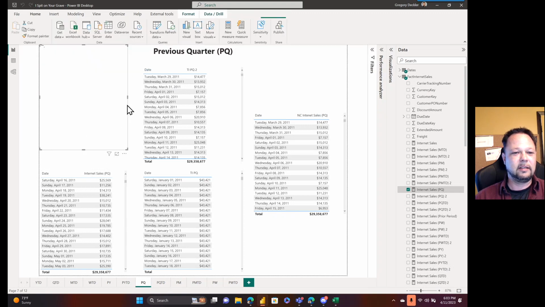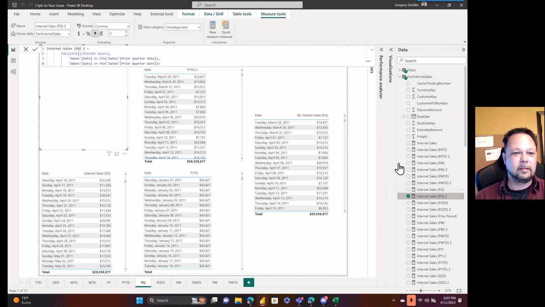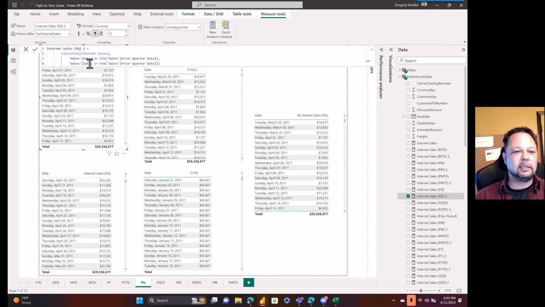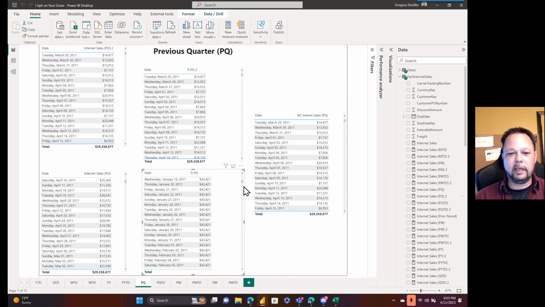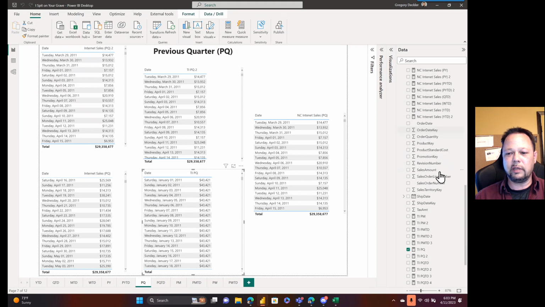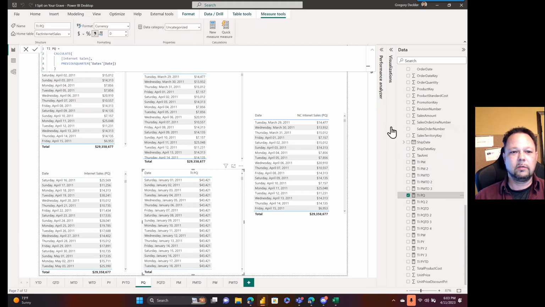I can't even select it. So again, dates greater than or equal to min of the prior quarter date, less than or equal to the max of the prior quarter date. All right, TI functions again. One might think, I believe this one is using previous quarter, and as you can see, it exhibits the same problems. Not what we want.